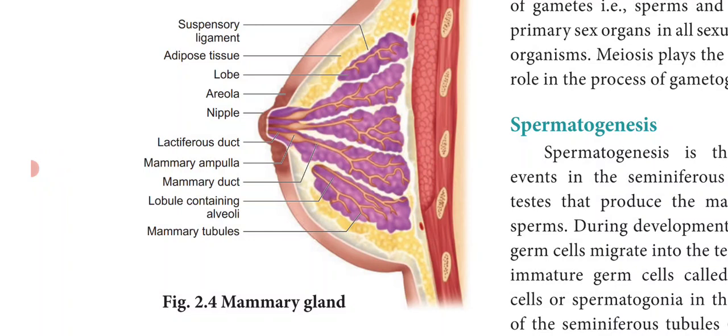A pair of mammary glands are located in the thoracic region, that is the chest region. They contain glandular tissue and variable quantities of fat. What is the main function of the mammary gland? The main function of the mammary gland is to secrete milk for the newborn baby.